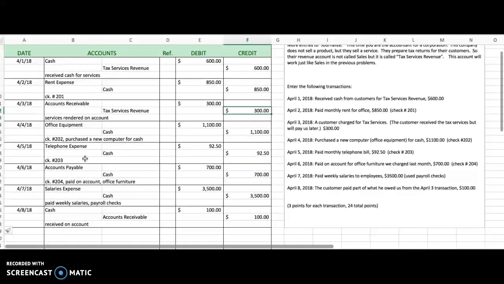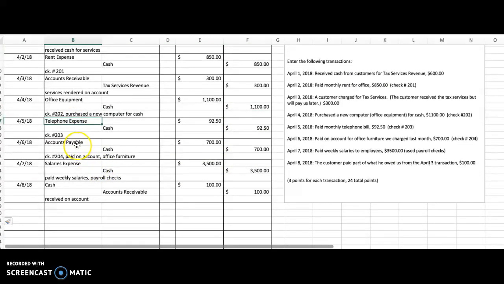Next couple, I think most of you did pretty well. Office equipment. I might point out that office equipment is an asset. A couple of you put office equipment expense. You can't be both. You can't be an asset and an expense at the same time. So this is an asset, something of value. We bought office equipment. In this case, I guess it was a computer, as the description indicates. So we have office equipment increasing, it's debited. Cash, again, was used. We know that. We wrote a check. Cash goes down, it's credited by the 1100. Next one, telephone expense. Again, this is an expense, a cost of doing business, handled the same way rent was. Telephone expense debited, cash credited, we wrote a check.